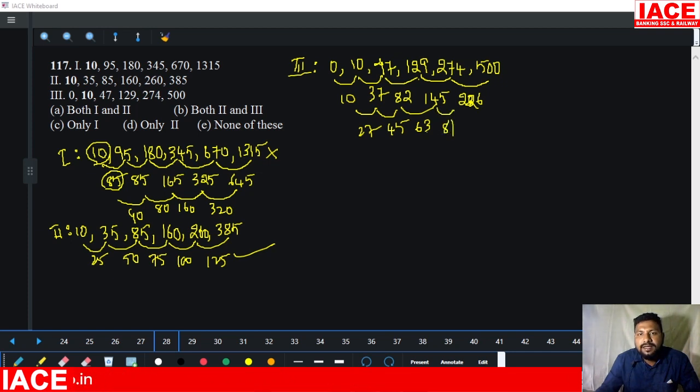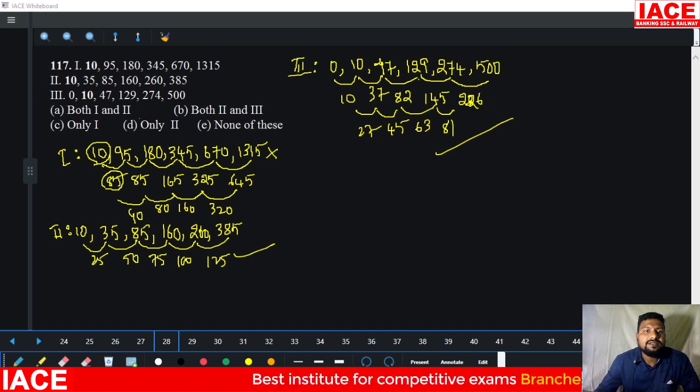9, 9, 7, 9, 5, 9, 3. This is also following the series. The 10 is perfectly set for this. That means only statement 1 is wrong. That's only statement 1, option C here.